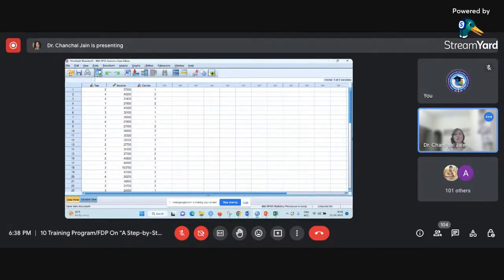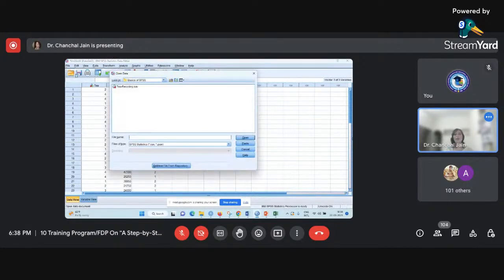Second, you can use this Open icon, and here you can give a proper location, and then you need to come to Files of type. Previously it is .sav. You can click on this drop-down button, and then select whatever type of data file you want to open. If that file is available in that folder, it will show you.